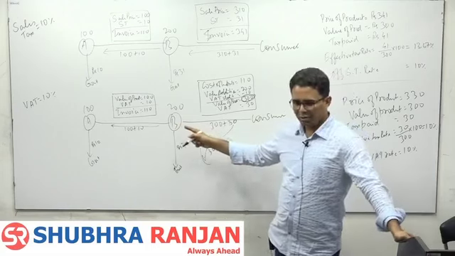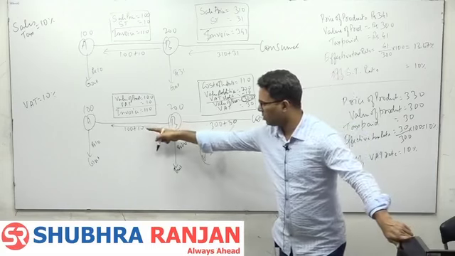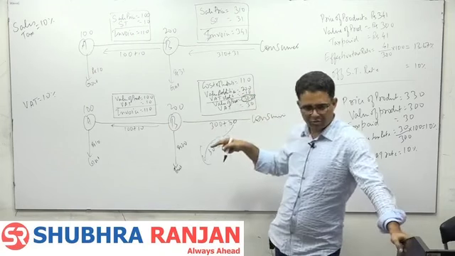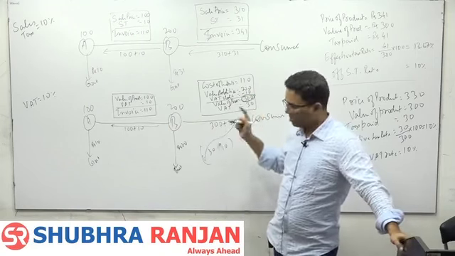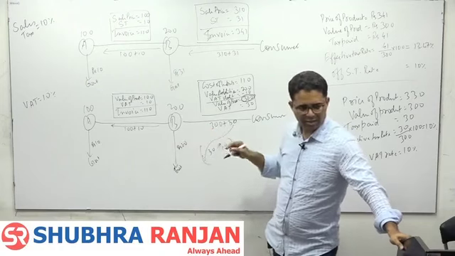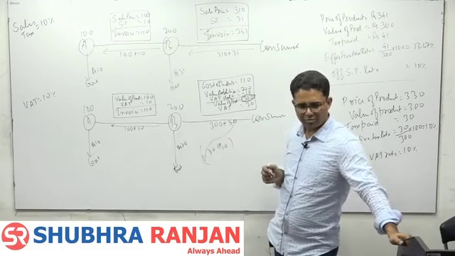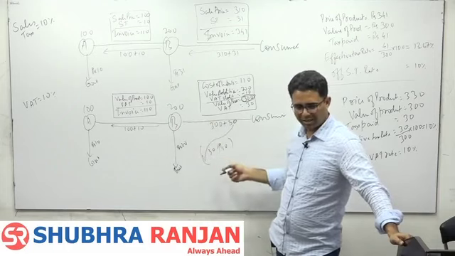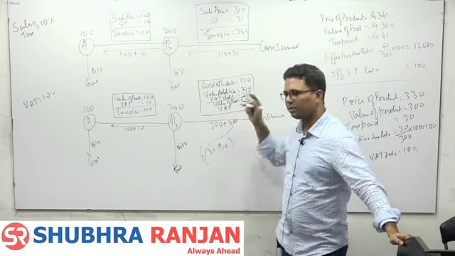B has paid 10 rupees tax. If government will not give this 10 rupees back, B will try to charge 10 rupees from the consumer, pass it on to the consumer. But government said to B that we will give this 10 rupees back and you pay tax on entire value. So B pays tax on 300 and B gets 10 rupees back.